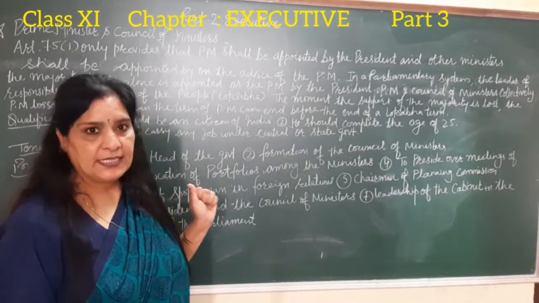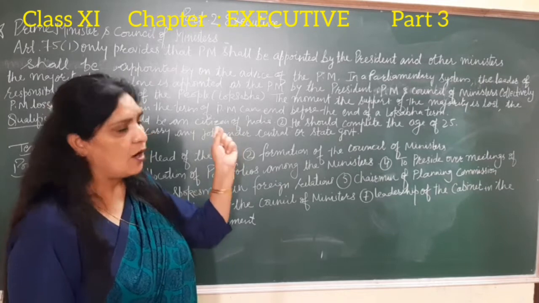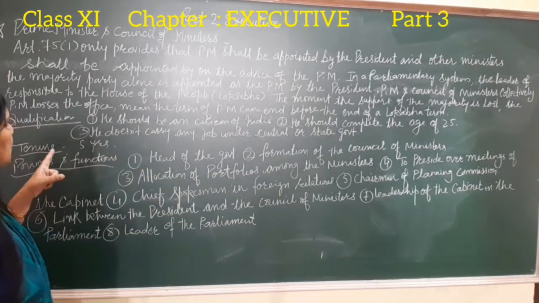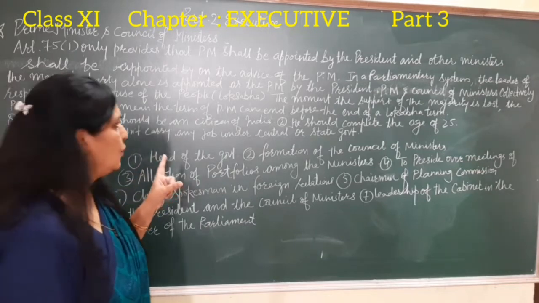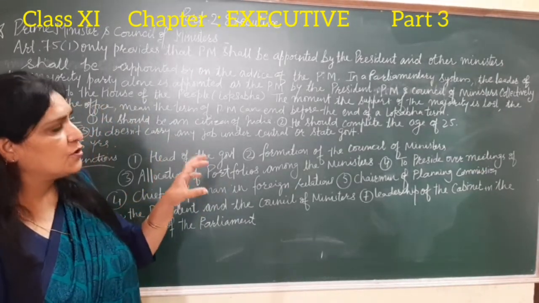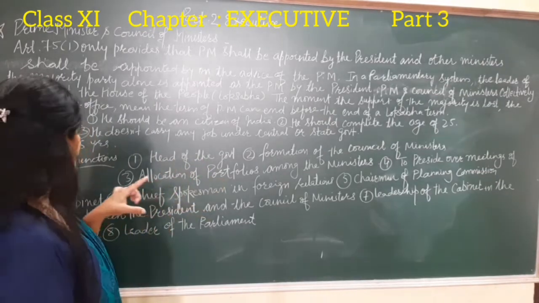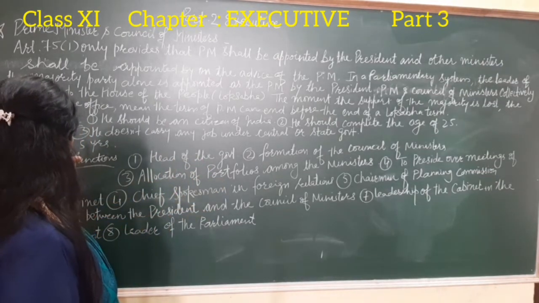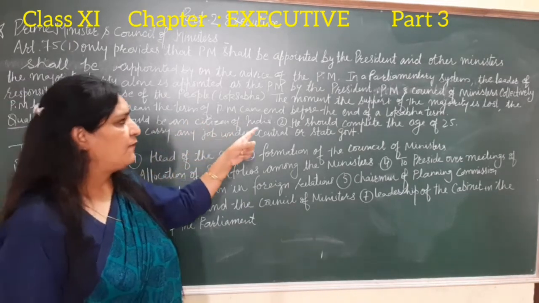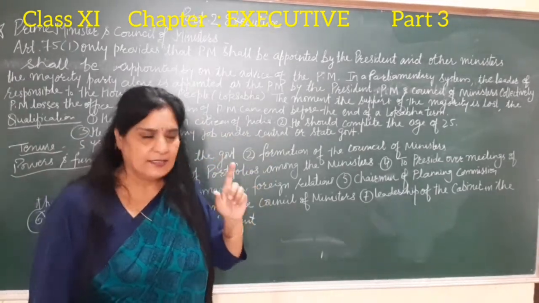One more important thing is that the Prime Minister and Council of Ministers are collectively responsible to the House of the People, meaning Lok Sabha, for any decision. And the moment the support of the majority is lost, the Prime Minister also loses the office, meaning the term of Prime Minister can end before the end of the Lok Sabha term.